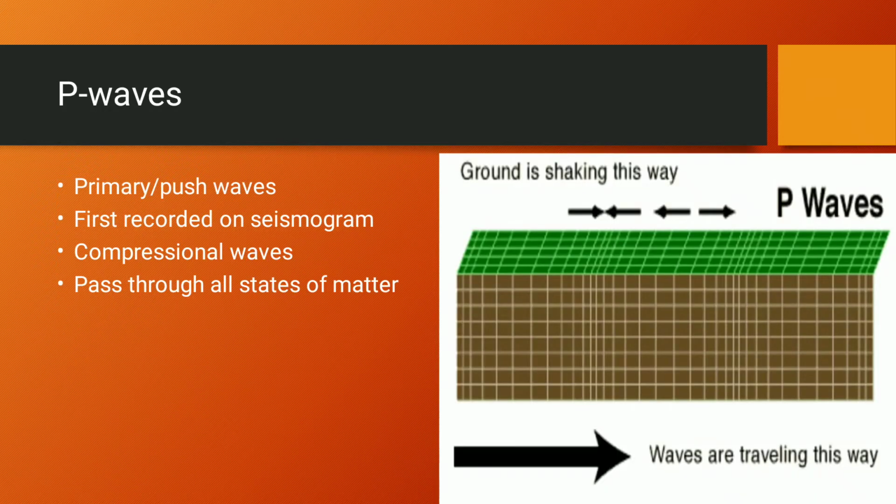P waves. These are the primary or push waves. They are first to be recorded on a seismogram. These are the compressional waves or longitudinal waves, which means that they travel in the direction in which the wave is moving. They can pass through all states of matter, that is solid, liquid and gas.